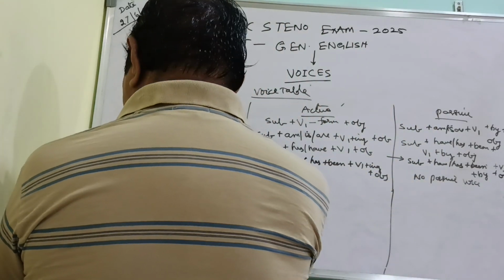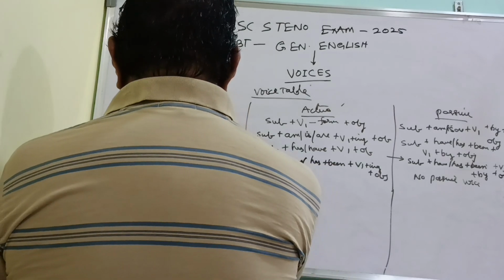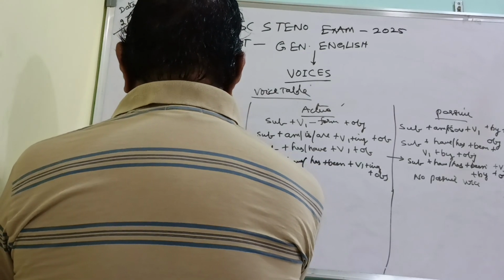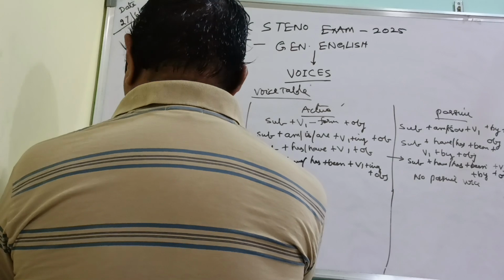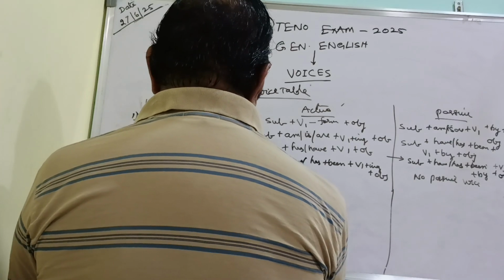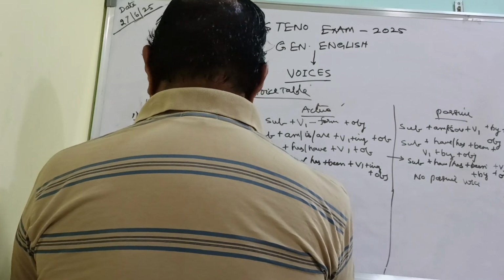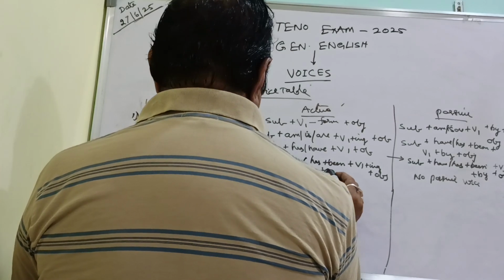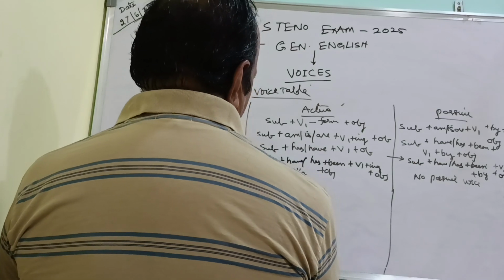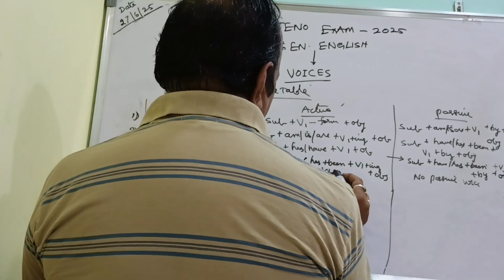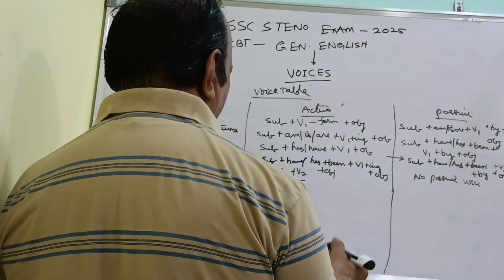In the same way, simple past tense. The structure of the sentence in active voice will be subject plus V2 plus object. That means subject, verb form, then you will have the object here. Subject, verb and object.